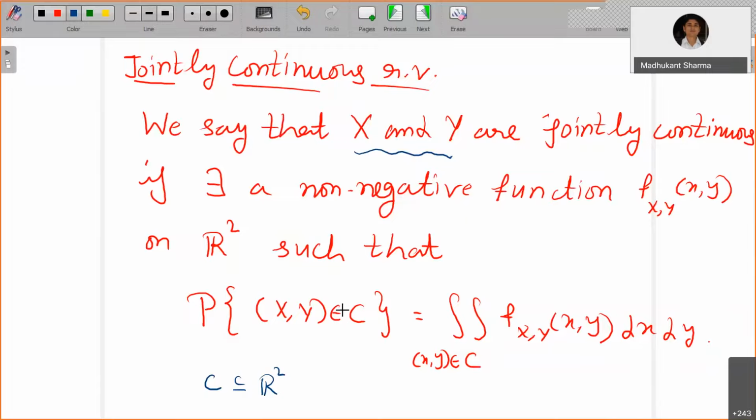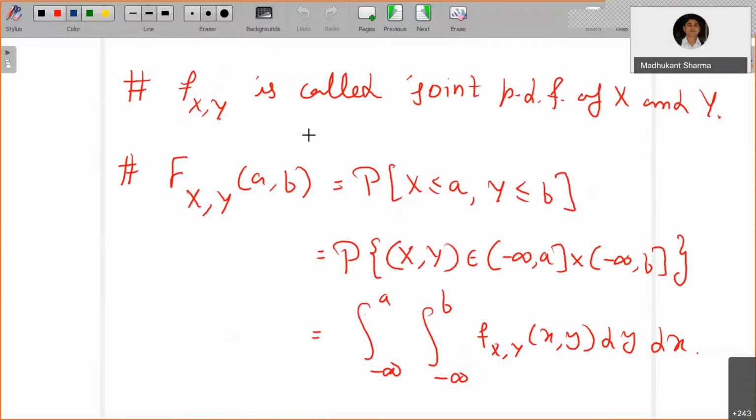If you take a rectangle [a,b] cross [c,d], your integral runs from a to b and c to d, so you put the limits for x and y respectively. In this case, we say f_XY is called the joint PDF. If you want to write the CDF, it's very simple and follows the earlier definition: probability of X less than or equal to a and Y less than or equal to b.